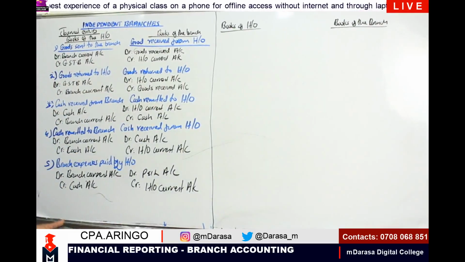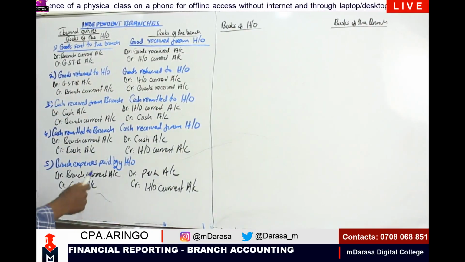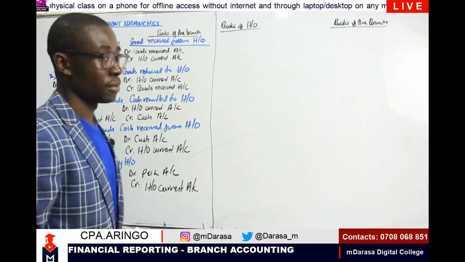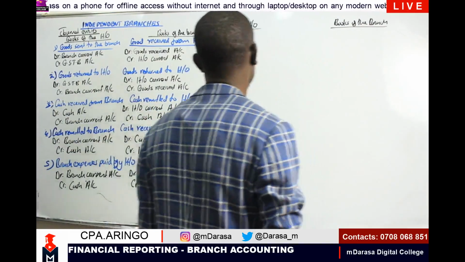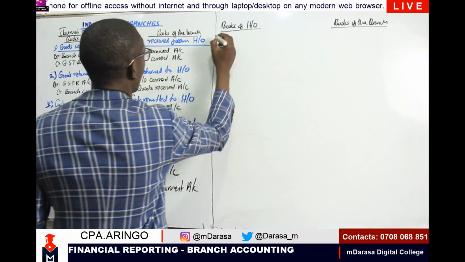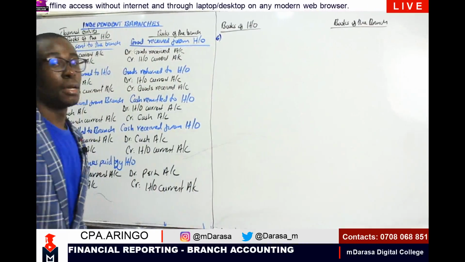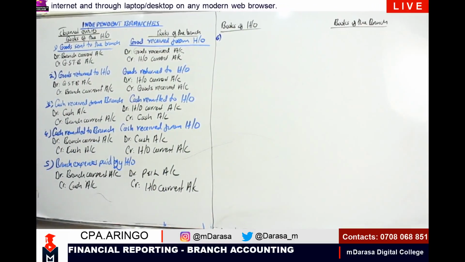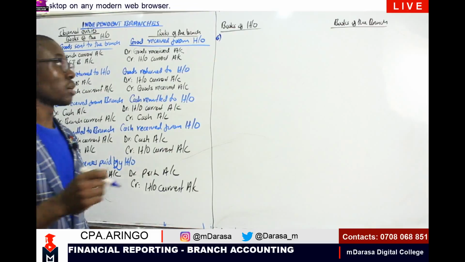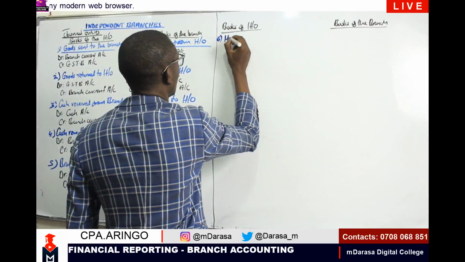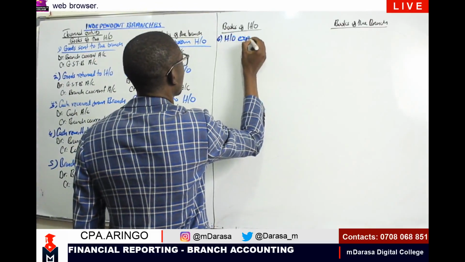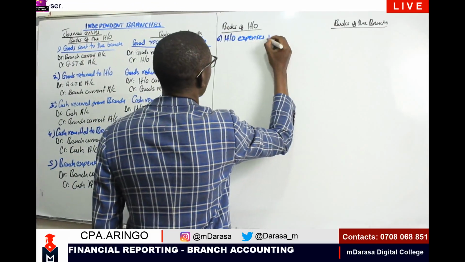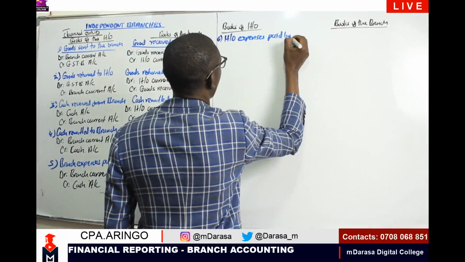So looking at that case, now what if these expenses are paid by the branch? Let us look at number 6: head office, HO, expenses paid by the branch.